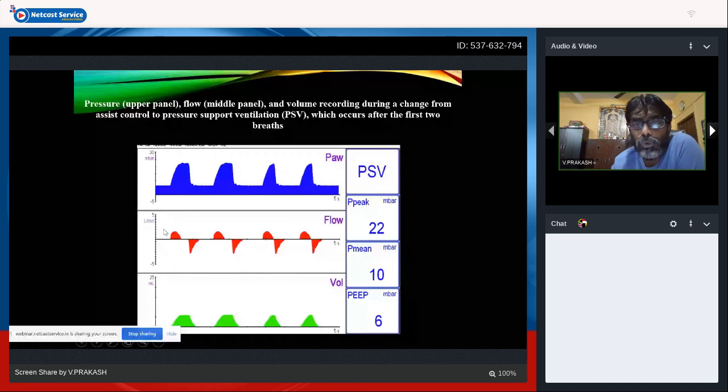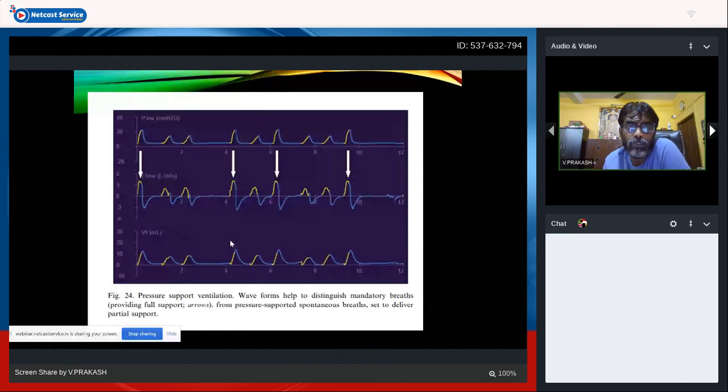In PSV flow, you know that inspiration, peak inspiratory flow, then comes your termination sensitivity, and it goes for expiration straight away. There is no pause in the inspiratory hold. So this is what you can see when it changes from assist control mode to PSV mode of ventilation. This has been explained multiple times. From inspiration, expiratory flow comes here.